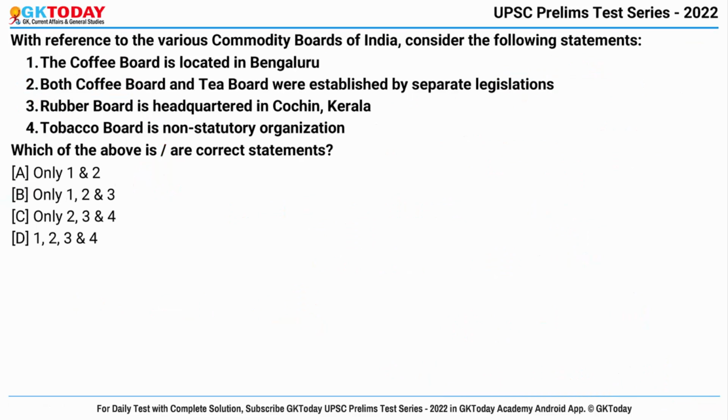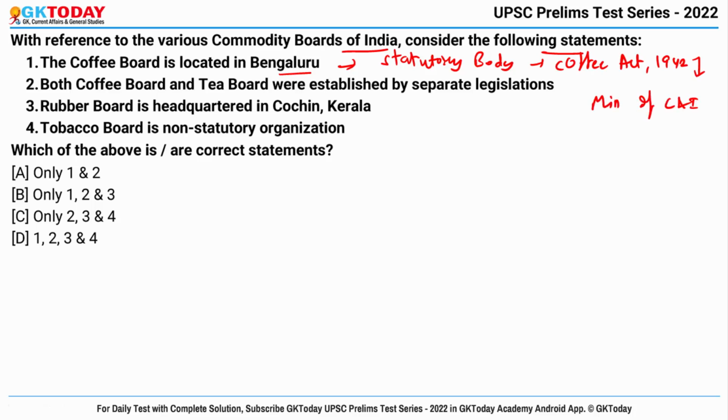Question number 4. With reference to the various commodity boards of India, consider the following statements. So first one is, the Coffee Board is located in Bangalore. Actually, the Coffee Board is a statutory body that was constituted under the Coffee Act of 1942, and it functions under the Ministry of Commerce and Industry, and yes, its head office lies in Bangalore. So this one is correct.